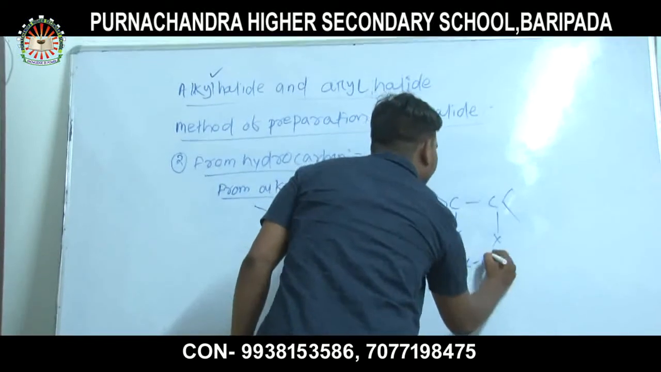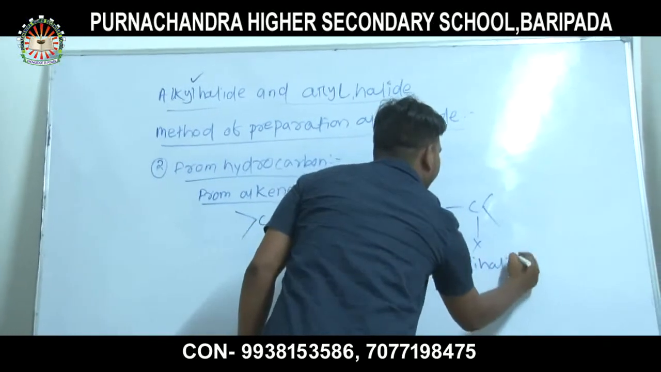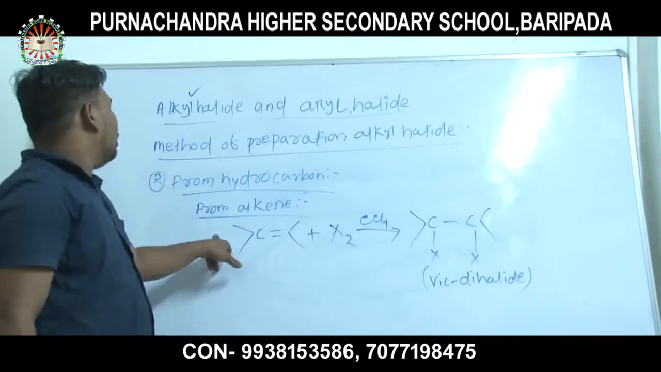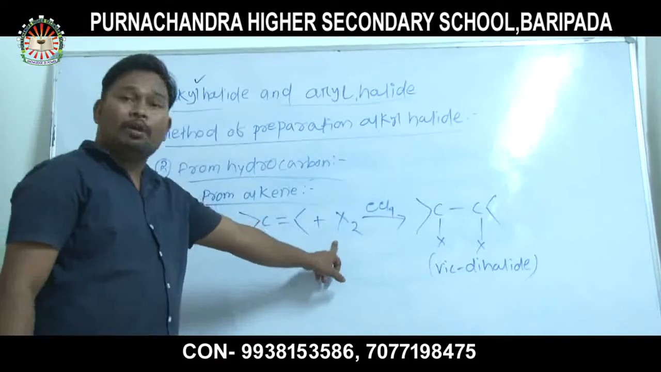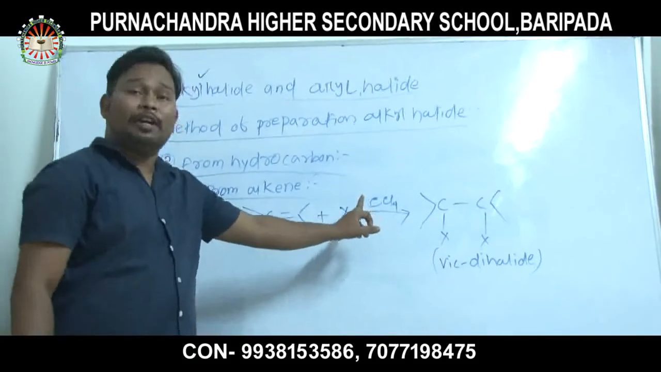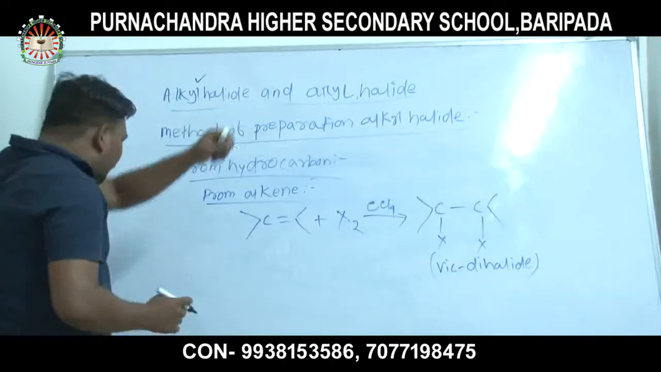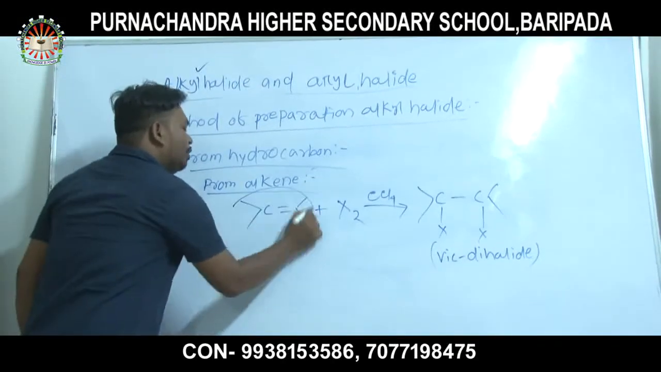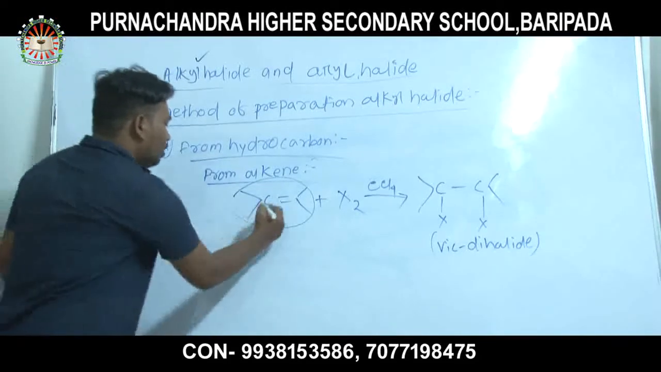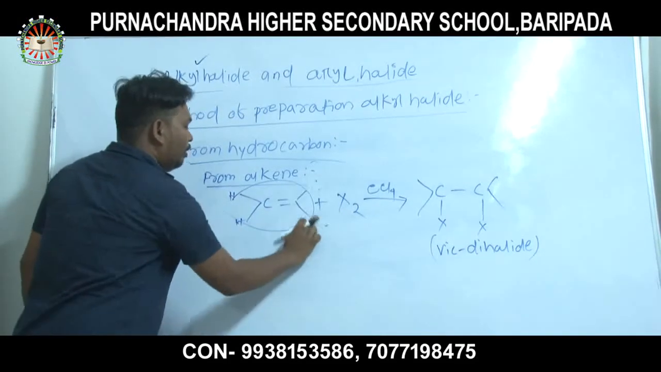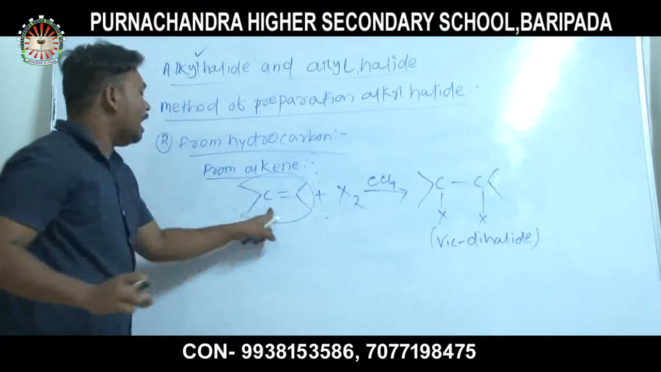Then vicinal dihalide is formed from alkene, where alkene reacts with halogen in presence of carbon tetrachloride. I have used bond line notation, you already know that. I do not need to write it here, we can write that it is an alkene system.